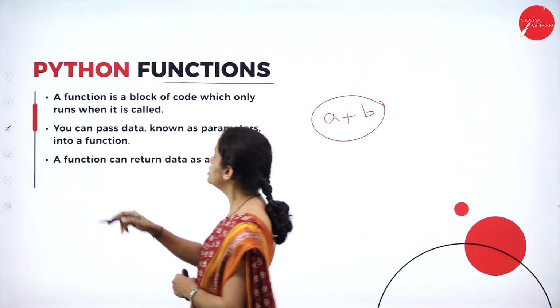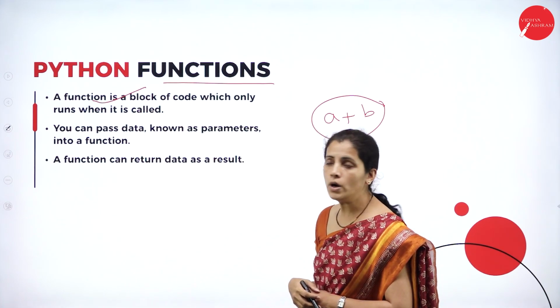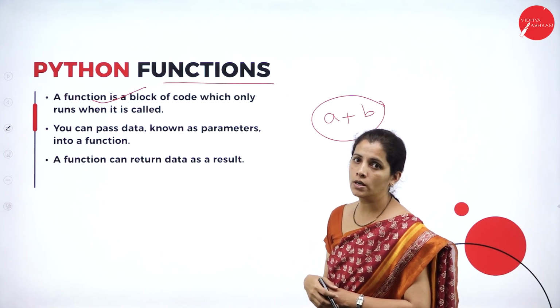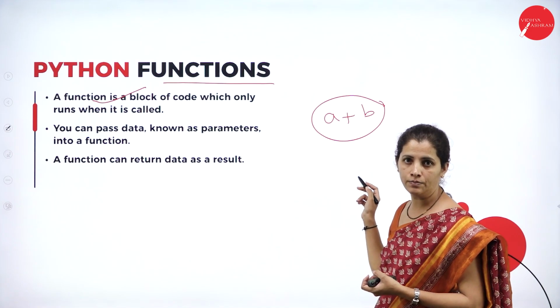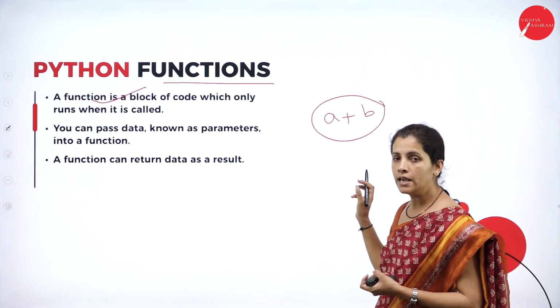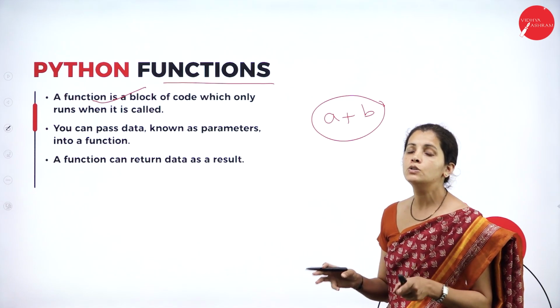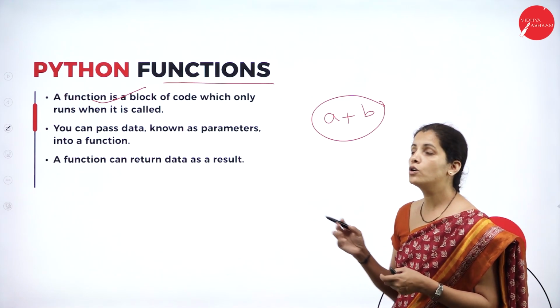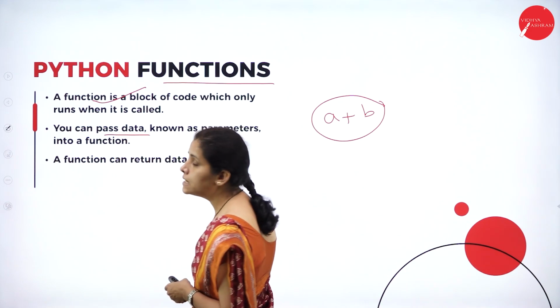So a function is a block of code which only runs when it is called. So the function is going to run when I call the function. Unless I call the function, it won't work. So the user has to manually call the function. And you can pass data.